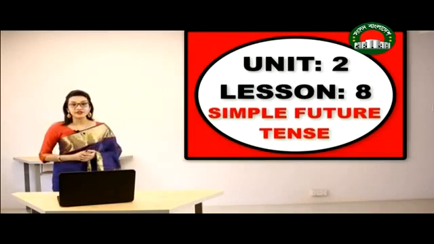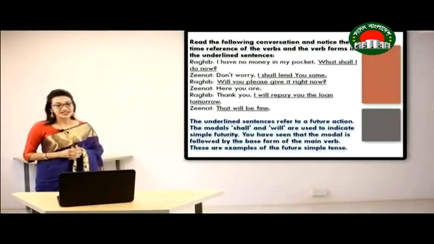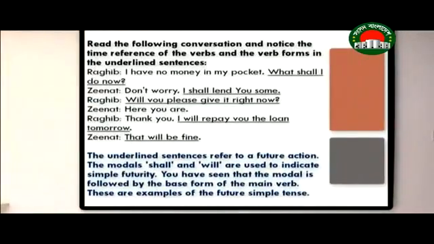The topic that we are going to learn today is simple future tense. You are going to find this topic in your book at Unit 2, Lesson 8. Before starting today's class, let's have a closer look at this conversation. Read the following conversation and notice the time reference of the verbs and the verb forms in the underlined sentences. So you can see that there is a conversation going on here and you may find it in your book.